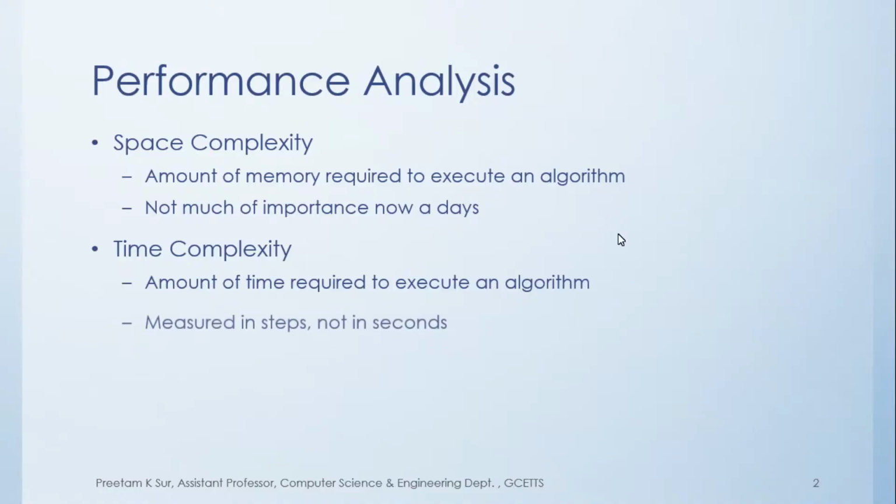The word time can be misleading here, but by the word time we do not generally mean the exact time in seconds and milliseconds. Rather, we are measuring it in terms of the number of steps that are going to be executed in an algorithm, and that is not in seconds. If an algorithm takes, suppose, 500 steps, then whichever computer you run it on, be it a 2.4 gigahertz computer or a 1 gigahertz computer, it will always take 500 steps.